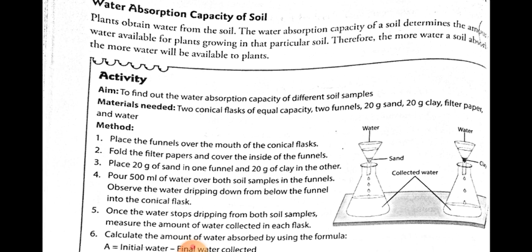So the water absorption capacity of a soil determines the type of plant growing in a particular type of region or in a particular type of soil. Therefore, the more water a soil will absorb, the more water will be available to plants. The more water the soil absorbs, the more the plant will grow.